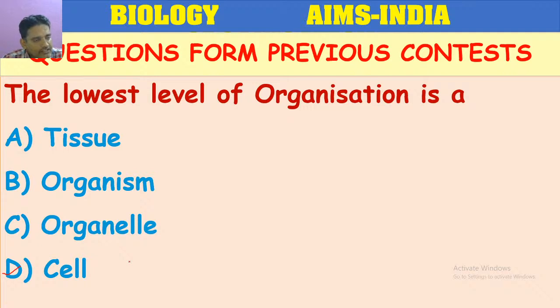Cell or organelle? Come on. C or D? Here the lowest level of organization is asked. So the correct answer is the cell. The basic level of organization means we can consider the cell. Okay. So let us consider that an organelle is smaller than the cell.